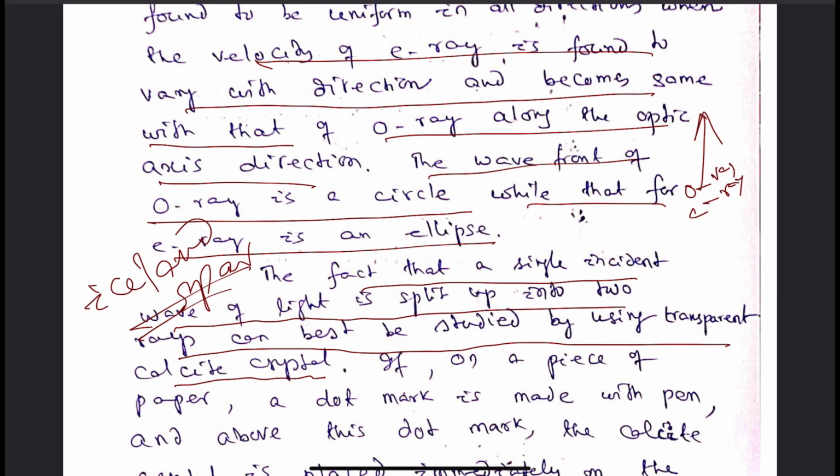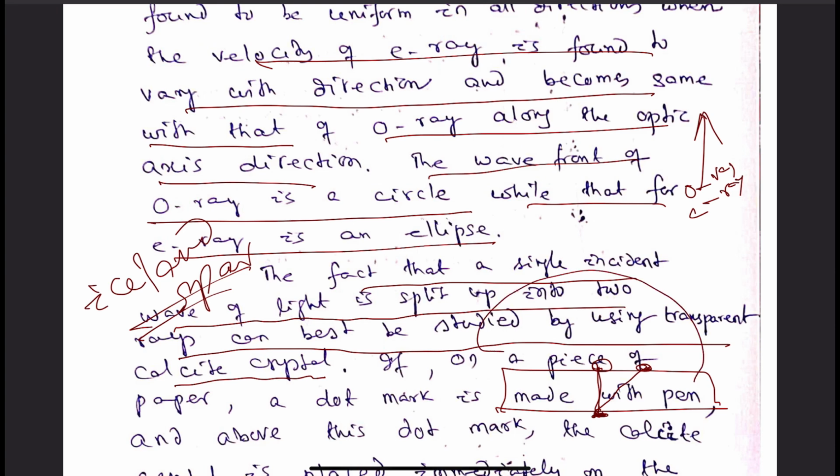For that purpose, we place a piece of paper and over it we mark a dot with our ink pen, and if we place the transparent calcite over it, immediately above it there will be two images. One directly above the subject, the other a little distance away.